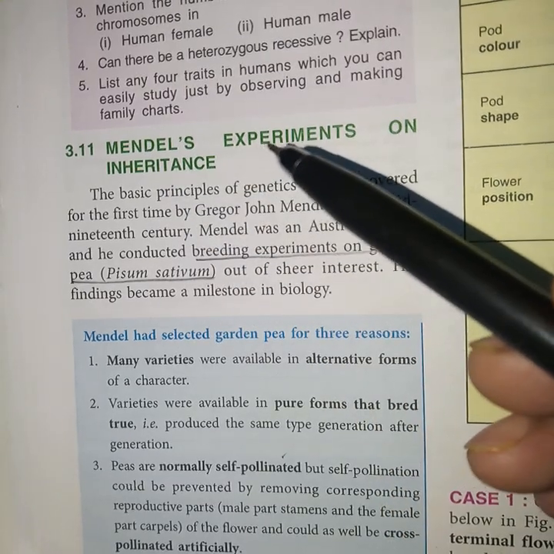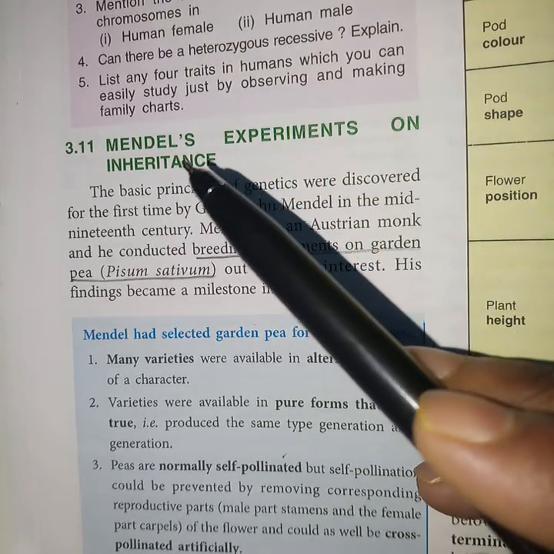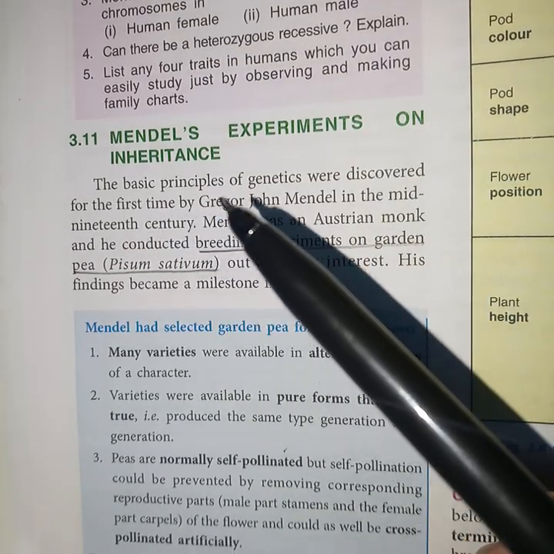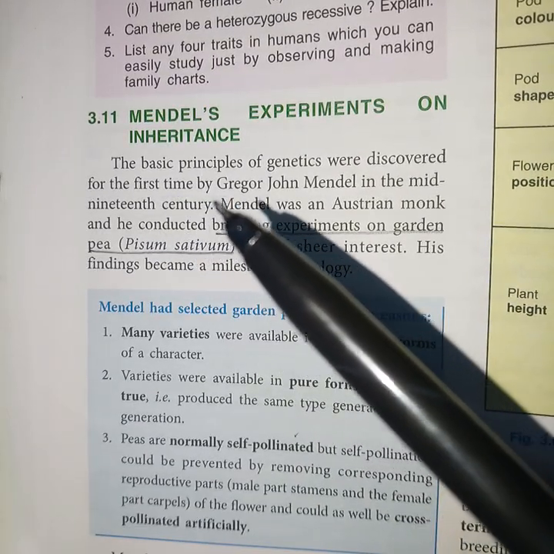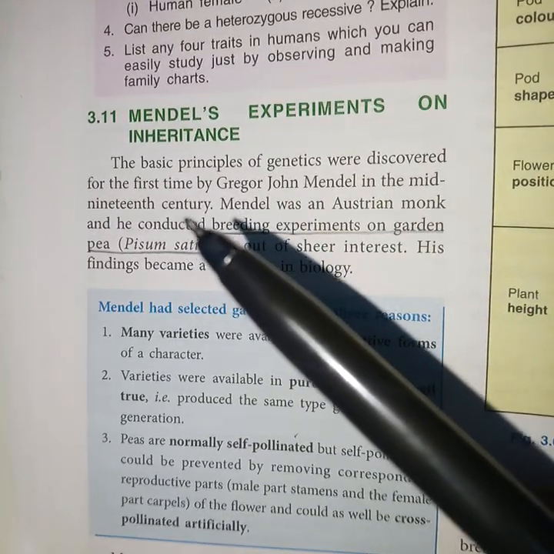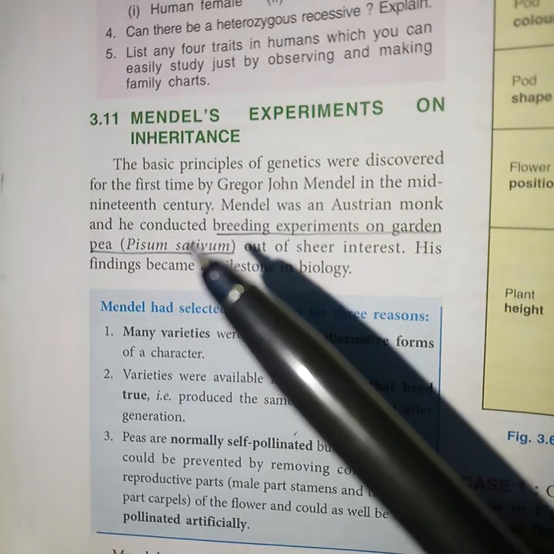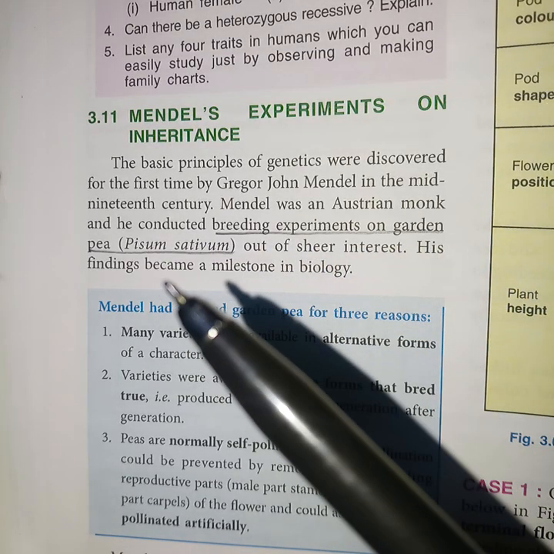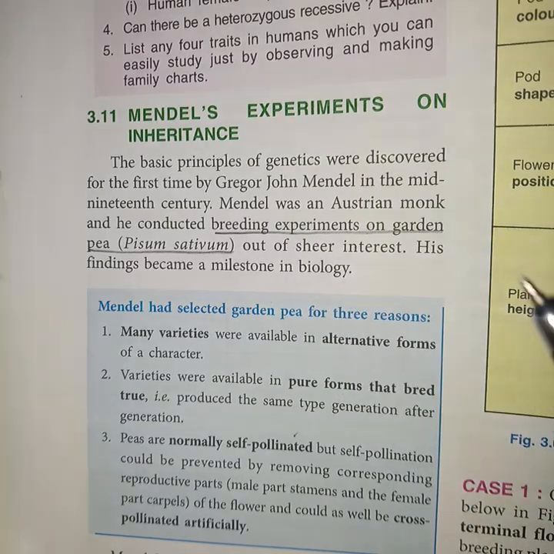So we'll start today's lesson with a new topic, Mendel's experiment on inheritance. The basic principles of genetics were discovered for the first time by Gregor John Mendel in the mid-19th century. Mendel was an Austrian monk and he conducted breeding experiments on garden pea, that is Pisum sativum, out of sheer interest.